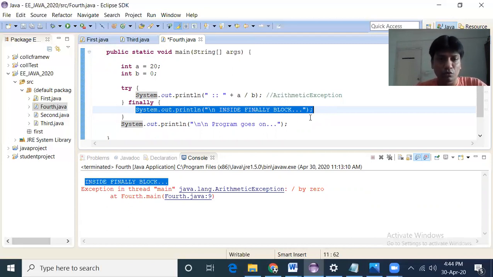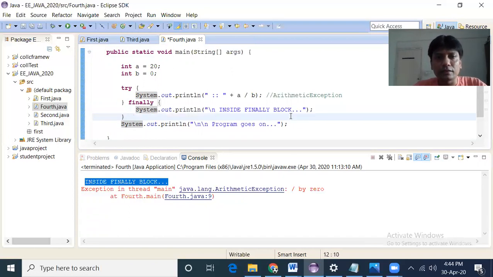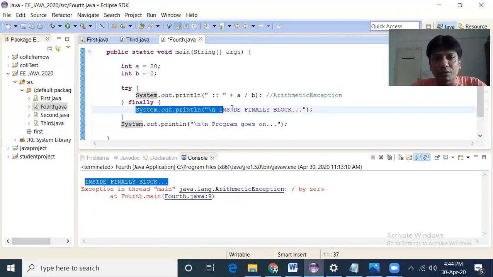Suppose you have written a Java program where you have opened a socket connection, or you opened a file, or you opened a database that needs to be closed properly. Otherwise the whole program may crash. This is like a criminal who got a death sentence and the judge asked him, what is your last wish? So this is like the last wish of the program.